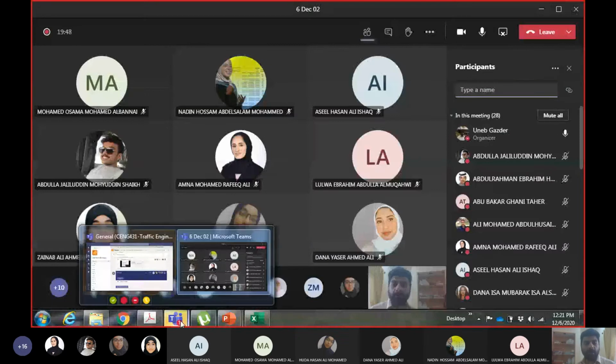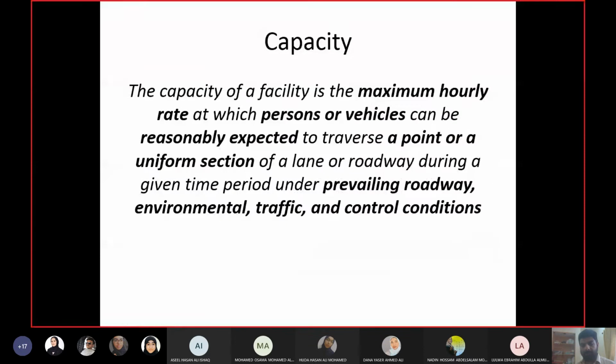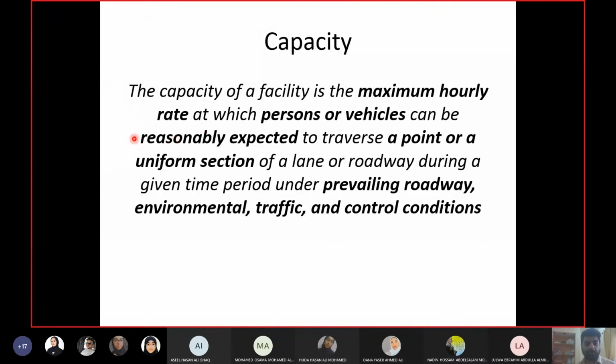So you have to rely on this reasonably expected value. So we said we will eventually be using the capacity which we calculate, but keep in mind there is a chance that this capacity may not be attained all the time.